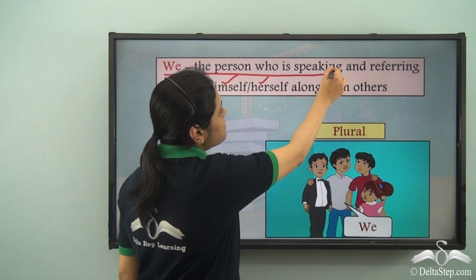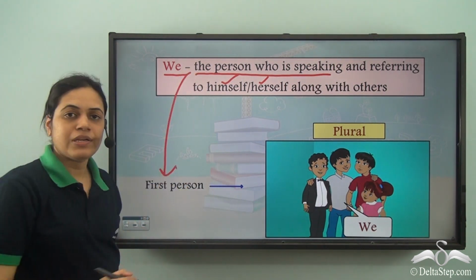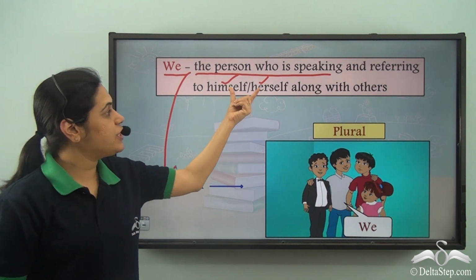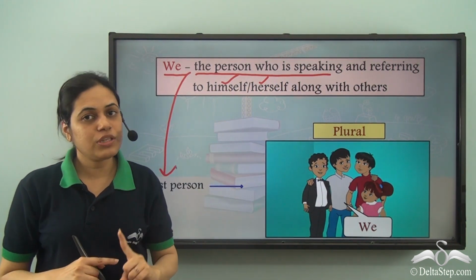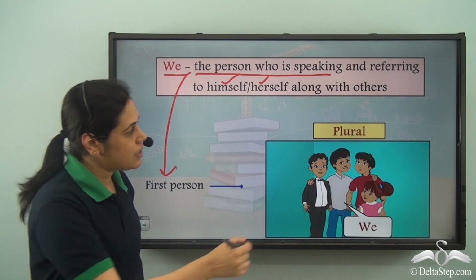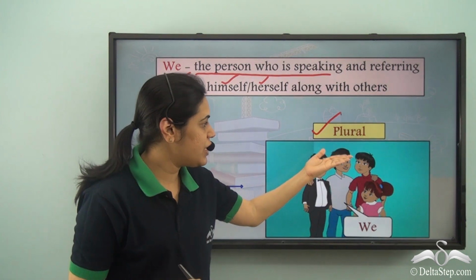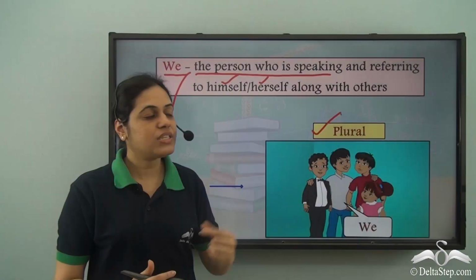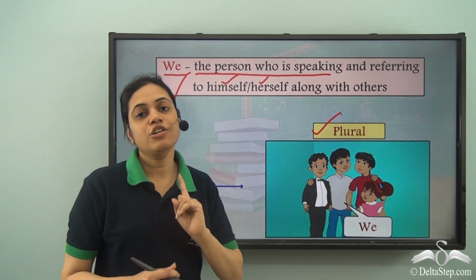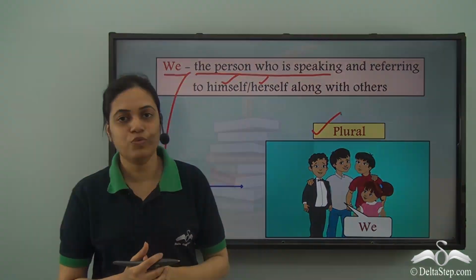So the person who is speaking means the first person, and he is referring to himself and herself along with others. So there is more than one person. So we have plural. So we is used for first person plural. Note that the person who is speaking should always be included when we is used.